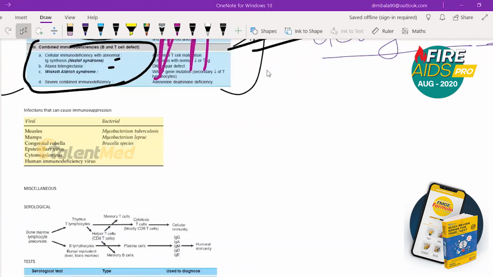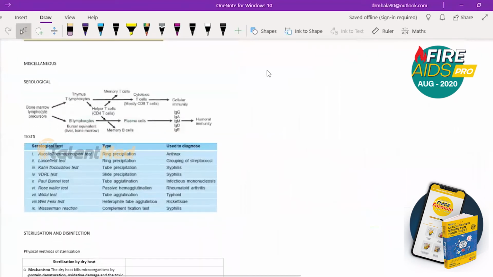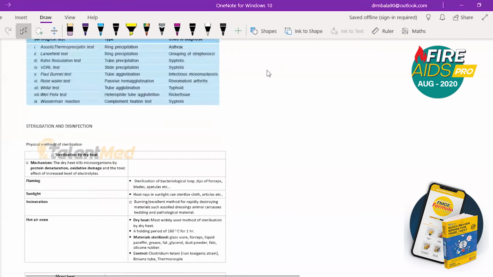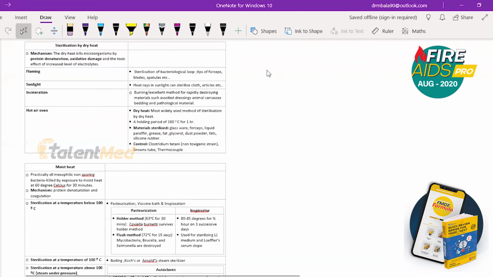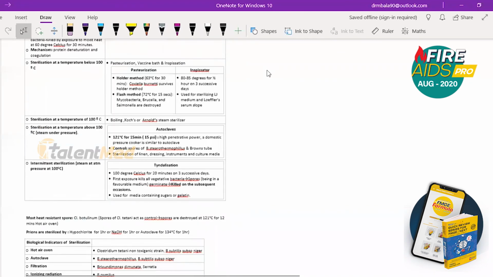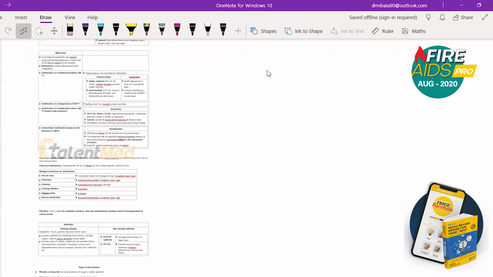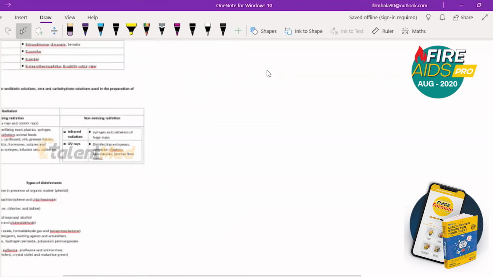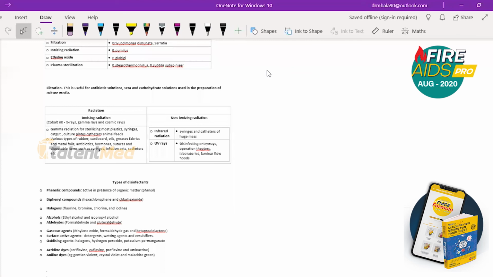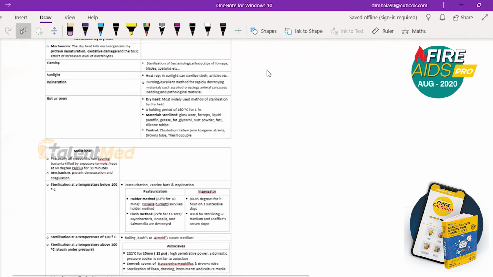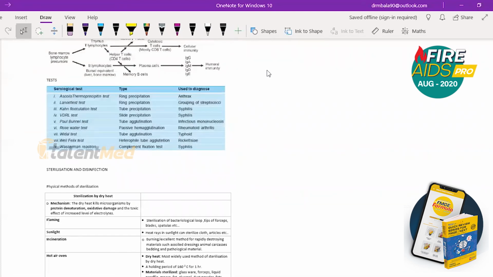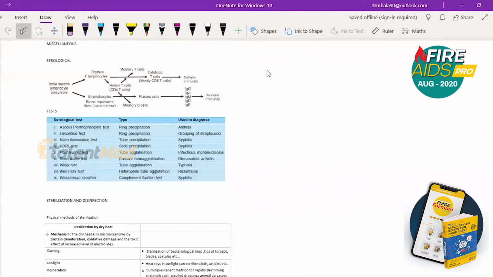Now, I can skip the infections that can cause immunosuppression. That's not important. Miscellaneous tests, we will see anyway. Sterilization, disinfection, we will see anyway. Other than this, we should know how to sterilize and disinfect, and what tests come in your microbiology, the type of test, and what they are used to diagnose. So we will see a lot of tests.